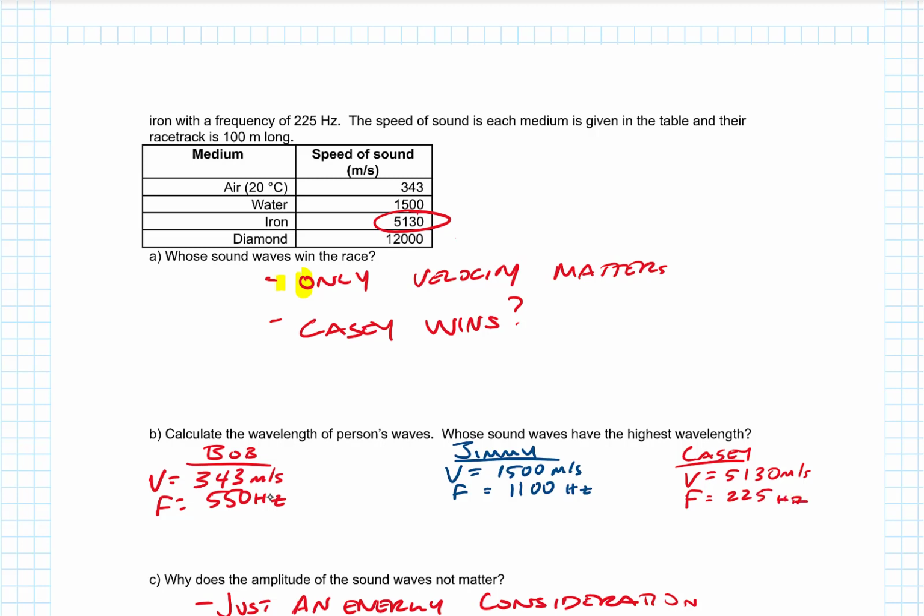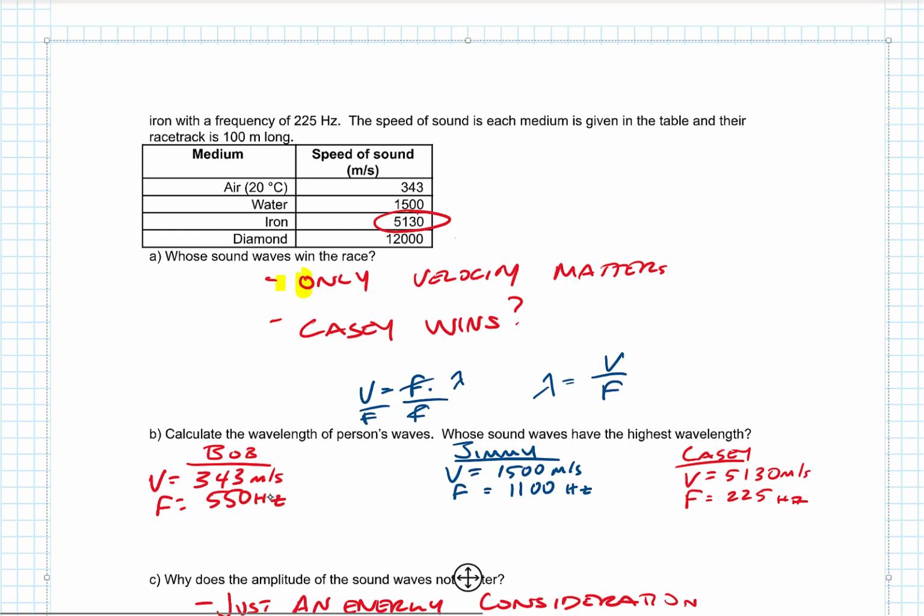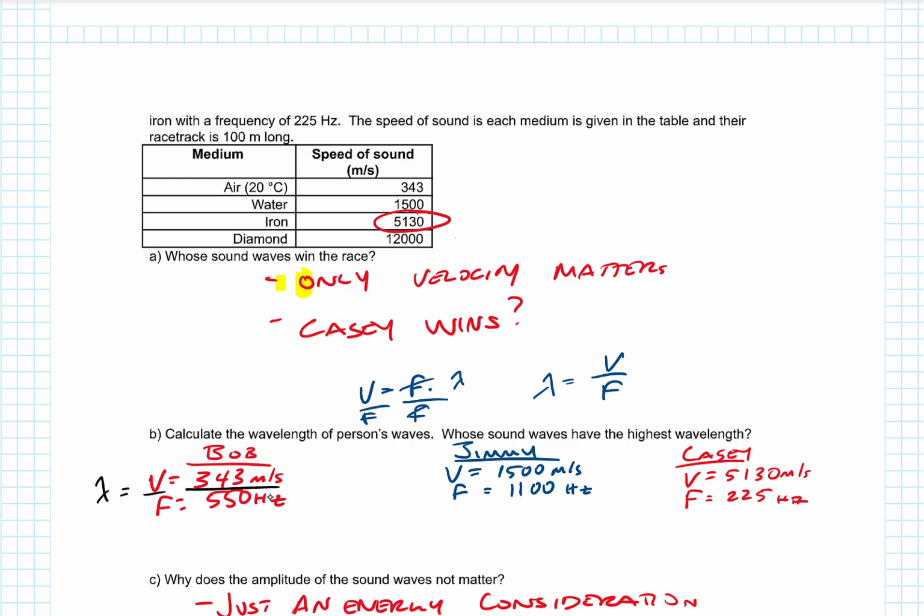Now, if we're going to calculate the wavelength, we've got v equals frequency times wavelength. I'm going to divide both sides by the frequency, and we get that the wavelength is equal to the velocity divided by the frequency. So lambda is equal to the velocity divided by the frequency. For Bob, that's 343 divided by 550 hertz. So the wavelength for Bob comes out to be